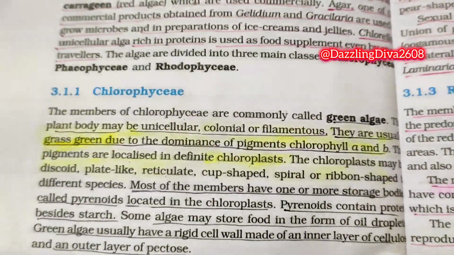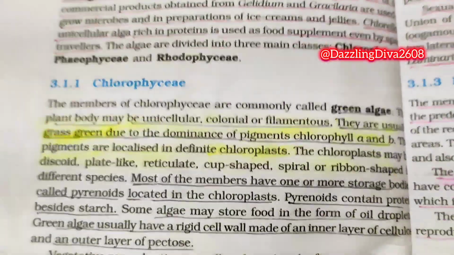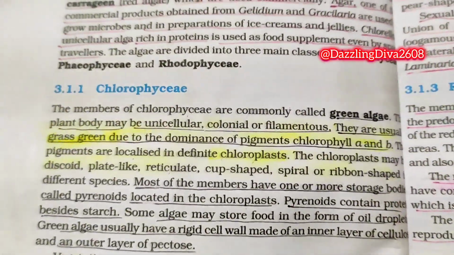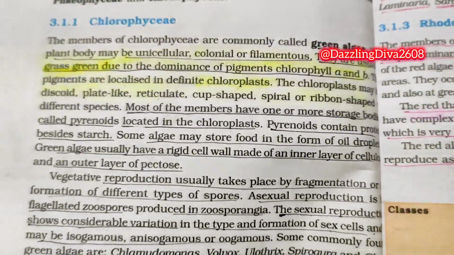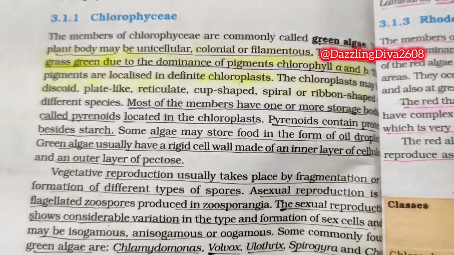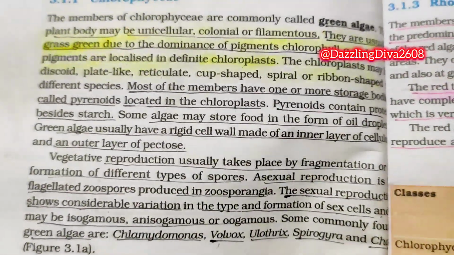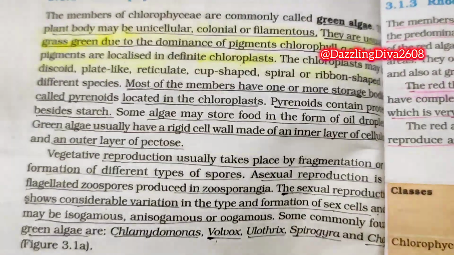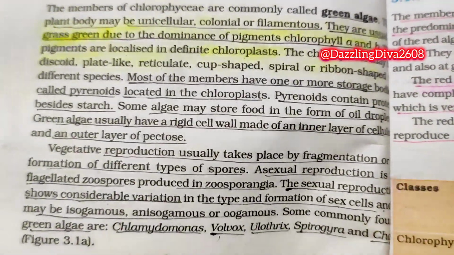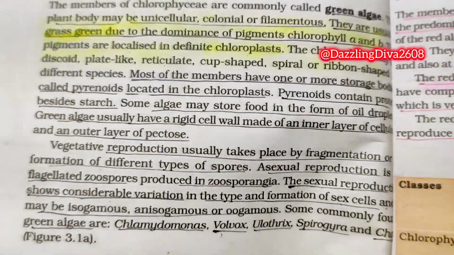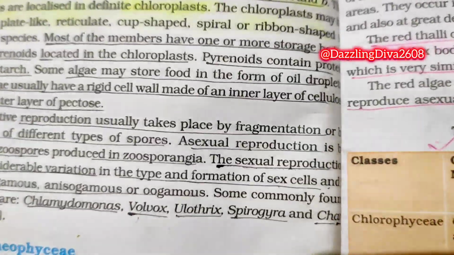Pyrenoids contain protein besides starch. Some algae may store food in the form of oil droplets. Green algae usually have a rigid cell wall made of an inner layer of cellulose and an outer layer of pectose. Vegetative reproduction usually takes place by fragmentation or formation of different types of spores. Asexual reproduction is by flagellated zoospores produced in zoosporangia. The sexual reproduction shows considerable variation in the type and formation of sex cells and may be isogamous, anisogamous, or oogamous. Some commonly found green algae are Chlamydomonas, Volvox, Ulothrix, Spirogyra, and Chara.